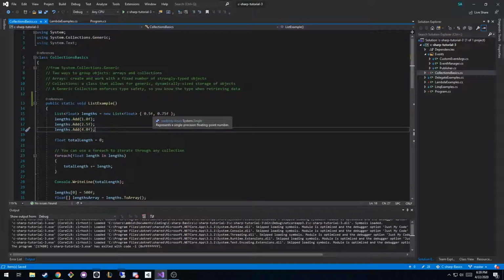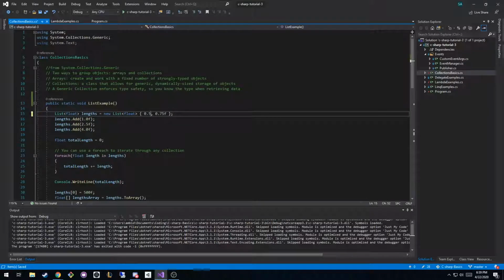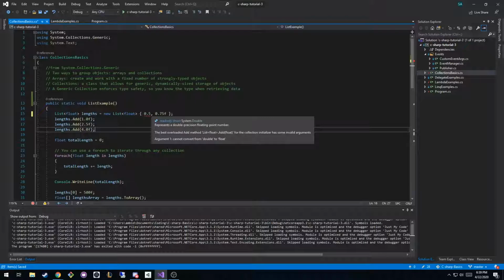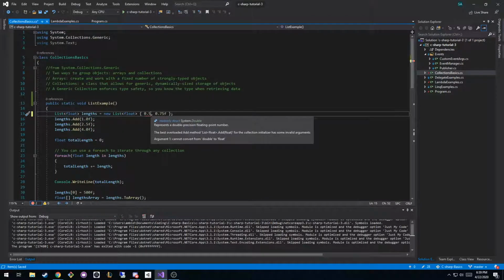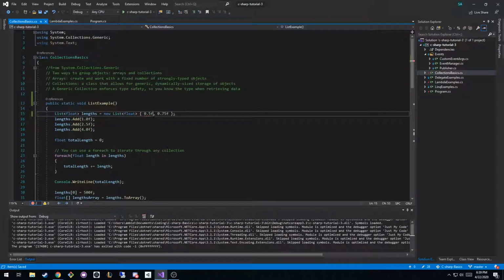And the f syntax is basically, if I take off the f, I believe we talked about this in a previous stream, it'll give us an error, and it'll assume that any decimal is a double. Whereas if you add an f, it is nice syntax to tell the compiler that this number is a float instead of a double. Because a double is too long, it can't be cast to a float.